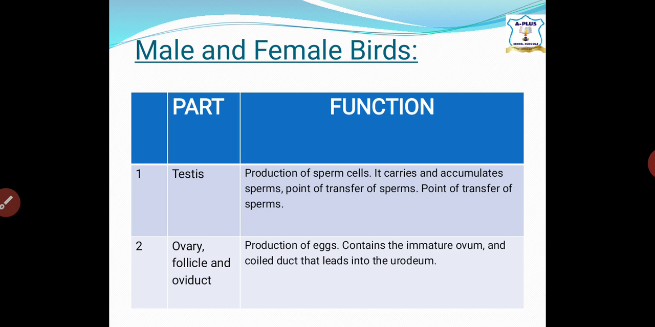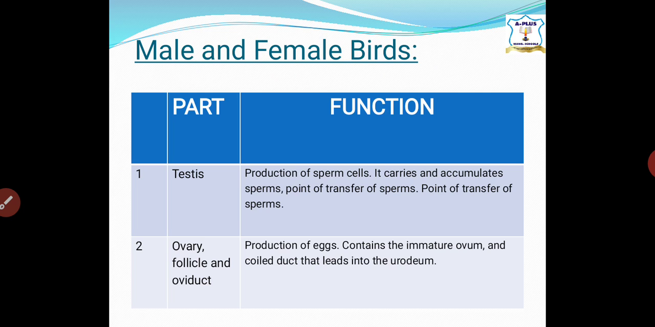So ovary is responsible for the production of eggs. It contains the immature ovum, that means the ovum that has not matured, and the coiled duct that leads to the what? Urodeum. It contains the coiled duct that leads to the urodeum.